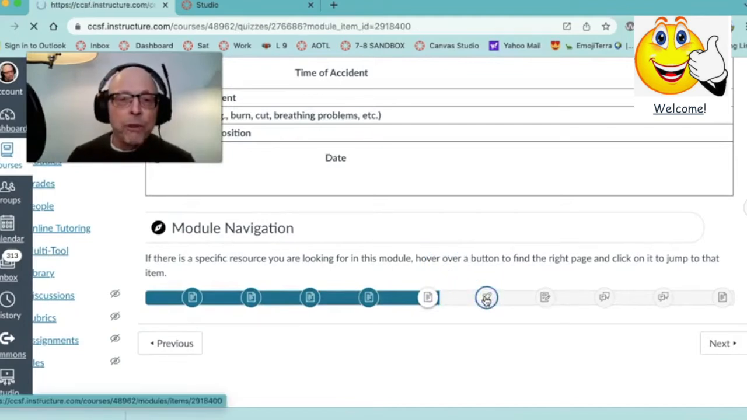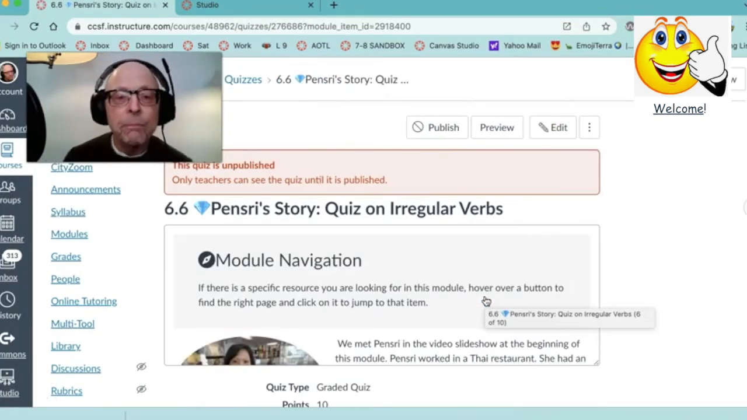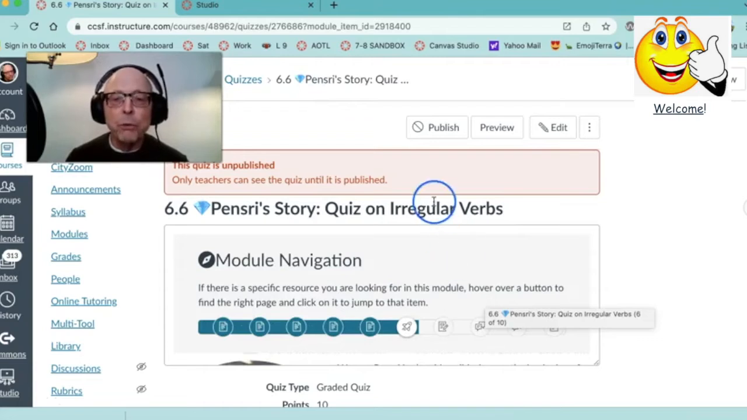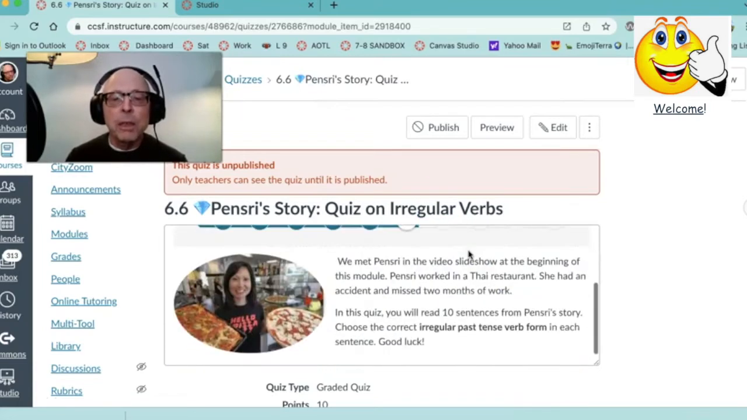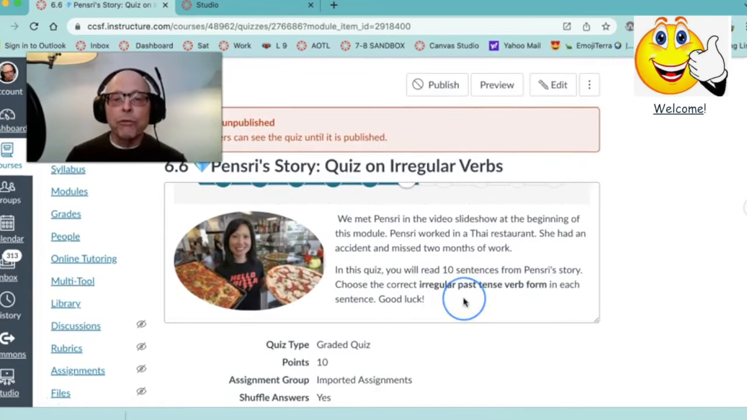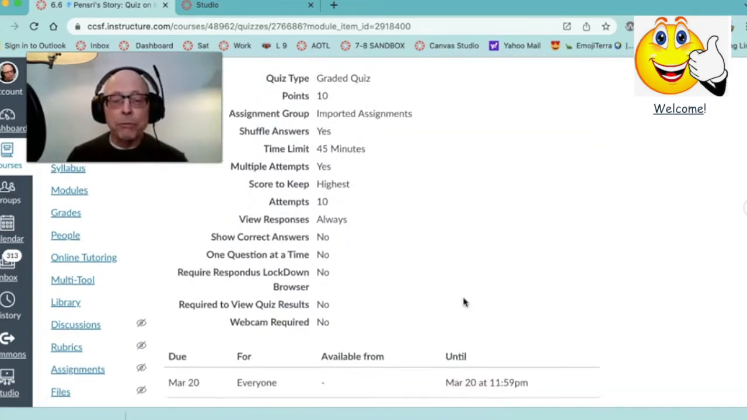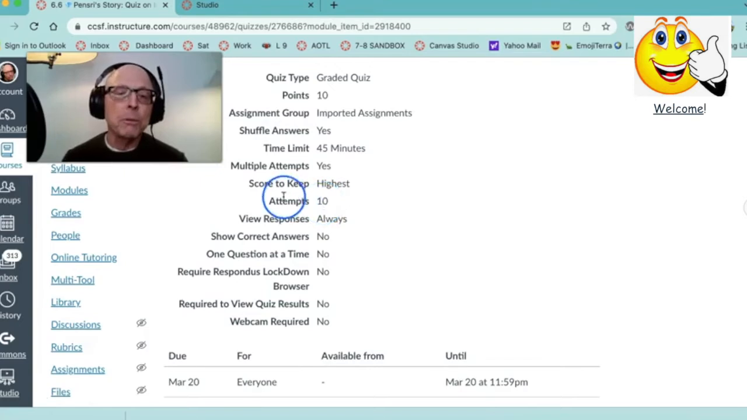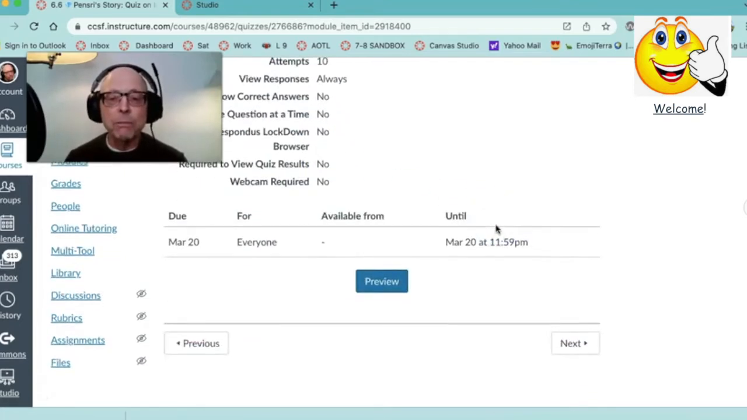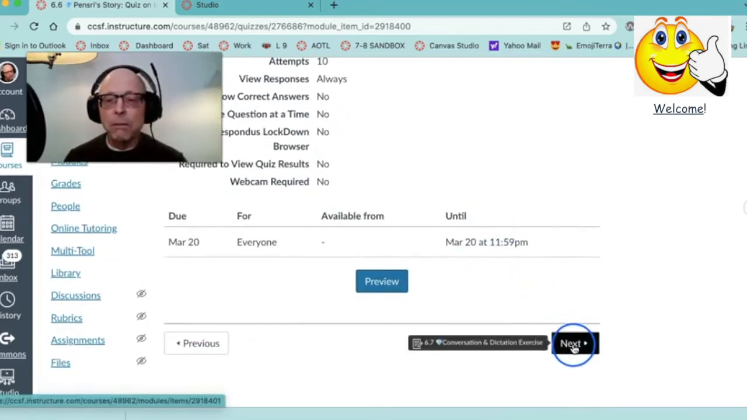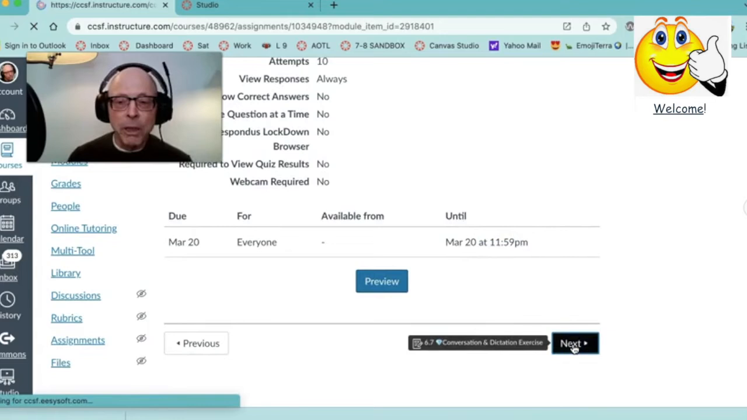So now we're going to move on. We're going to go to a quiz, and this is pretty simple, really. You'll remember Pensri from the video slideshow. And you get 10 questions about Pensri, and you can try it 10 times. So keep going until you get 100%. All right, so that's a quiz about what happened to Pensri.